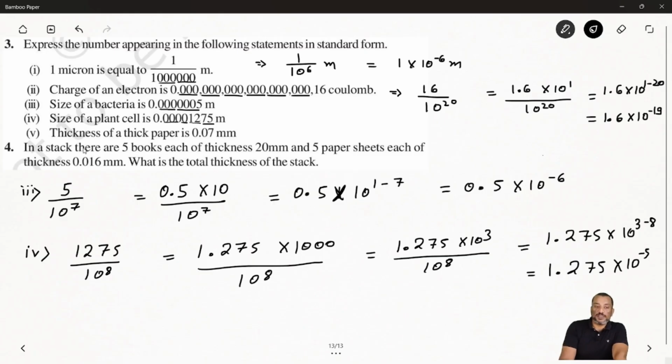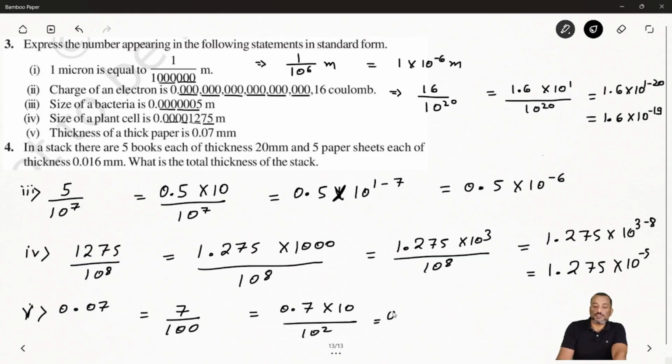Hope it's clear. Now next one, it is saying thickness of a paper. Thickness of a paper, you have given how much? That is 0.07. Okay. So same way you can write this one 7 by 100. Now, next one you can say 0.7 times 10 over 10 to the power 2. So you can solve this one. So you can say 0.7 times 10 to the power 1 minus 2. So you will get how much? 0.7 times 10 to the power minus 1. Hope it's clear.